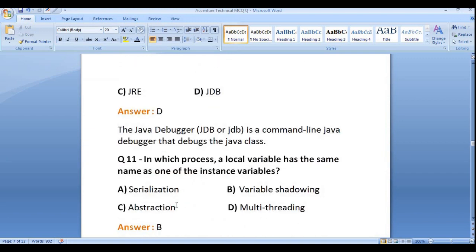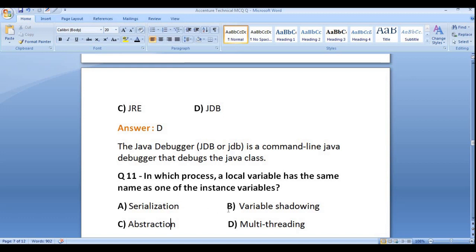Now, in which process does a local variable have the same name as one of the instance variables? Serialization, variable shadowing, abstraction, or multi-threading? The answer is variable shadowing, because whenever we use a local variable with the same name as the instance variable, the value of the instance variable will be replaced with the local variable.